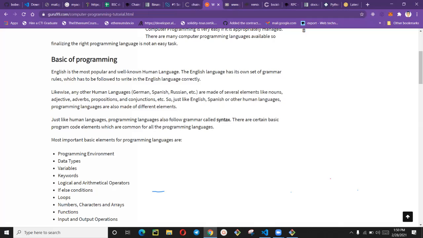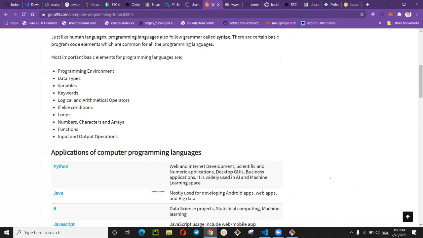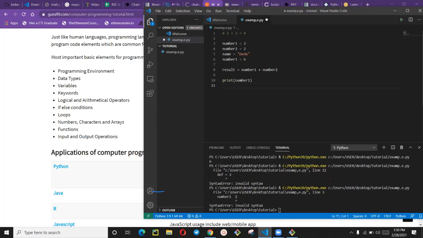So let's continue here because of our time. If else condition, if else condition. Let me show you what if else condition means. Okay, let me clear this.